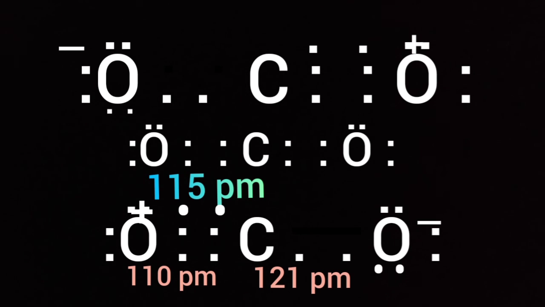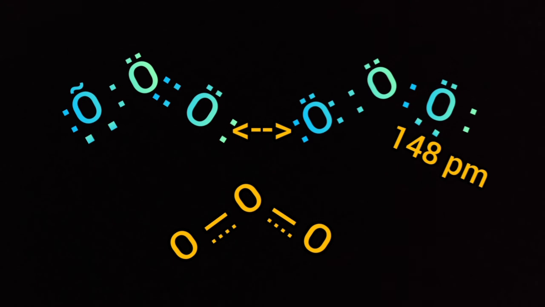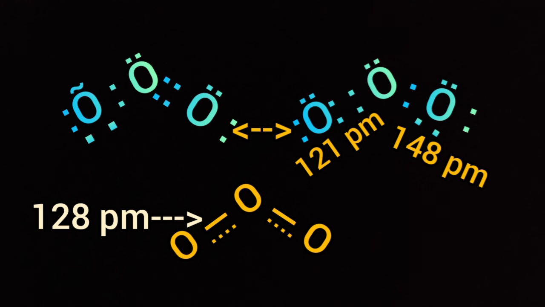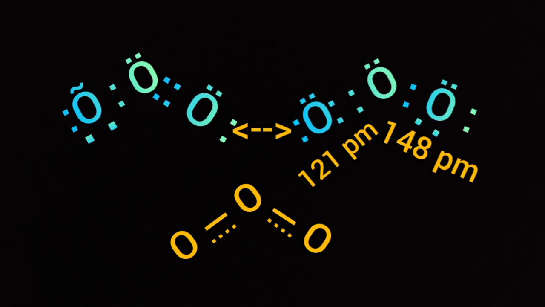Similarly, in ozone, you see there are two resonating structures, and this is the resonance hybrid. In ozone, the OO single bond length is supposed to be 148 pm and the OO double bond should be 121 pm. But in ozone, the OO bond length is 128 pm. That is in between 121 and 148 pm. So this is not the exact or true OO single bond length or OO double bond length. Here 128 pm is due to resonance.